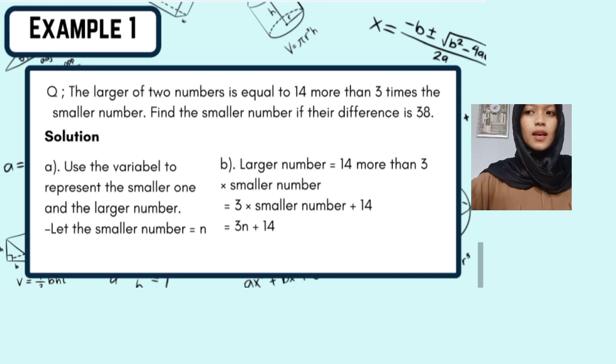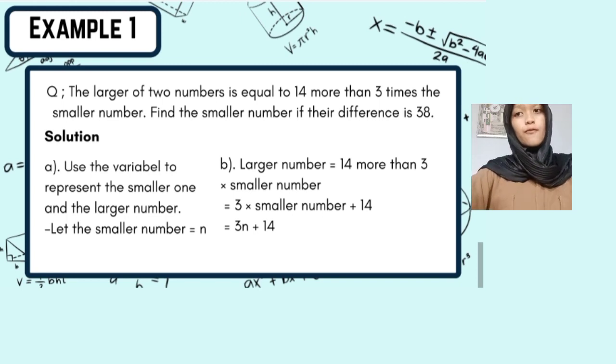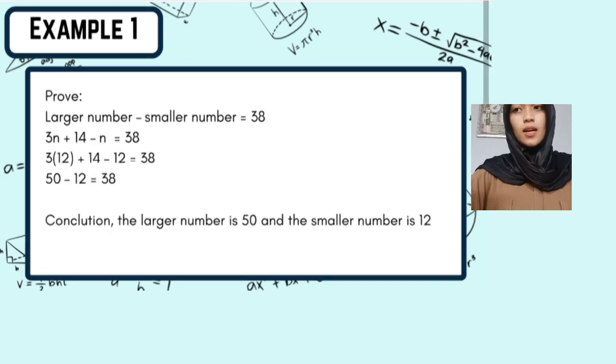Solution. Use the variable to represent the smaller number and the larger number. The smaller number equals n. The larger number equals 14 more than 3 times the smaller number, so we have 3 times n plus 14. Proof. Larger number minus smaller number equals 38. So we have 3 times n plus 14 minus n equals 38.